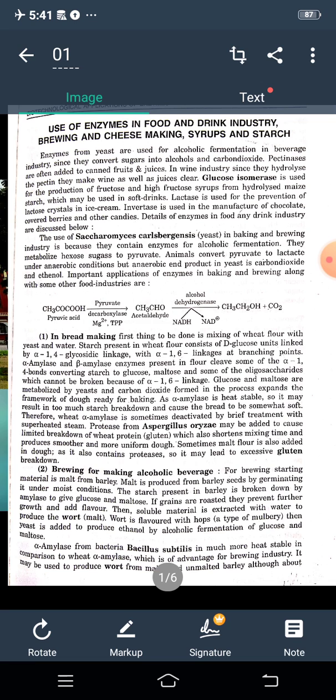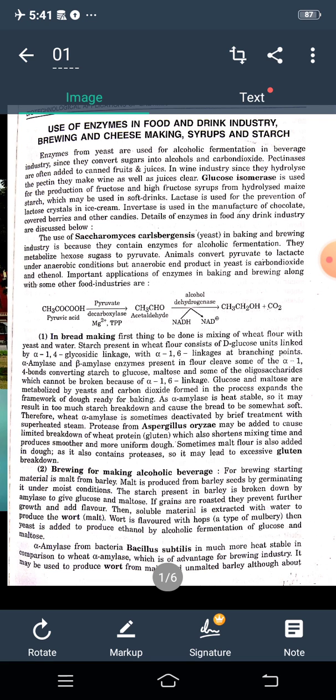Alpha amylase and beta amylase enzymes present in flour cleave some of the alpha 1,4 bonds, converting starch to glucose, maltose, and some oligosaccharides which cannot be broken because of the alpha 1,6 linkage.